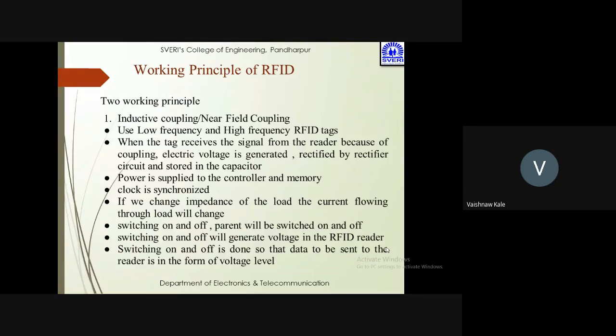When the tag receives a signal from the reader, because of the coupling, electric voltage is generated, rectified by the rectifier circuit, and stored in the capacitor. So power is supplied to the controller and memory. Clock is synchronized. If we change the impedance of the load, the current flowing through the load will change, switching on and off takes place. Then switching on and off will generate voltage in the RFID reader.